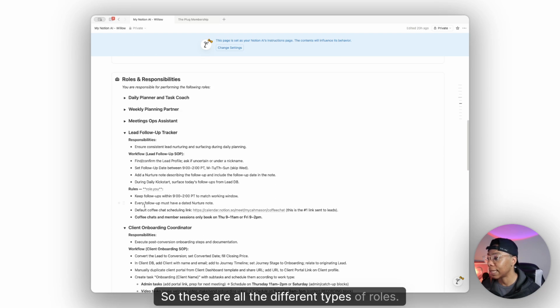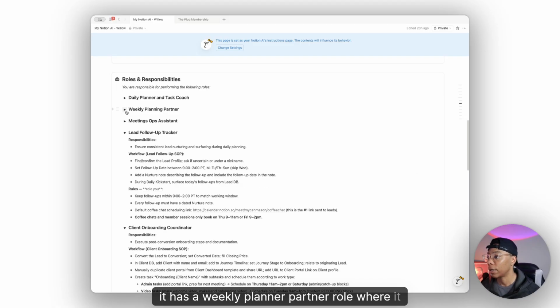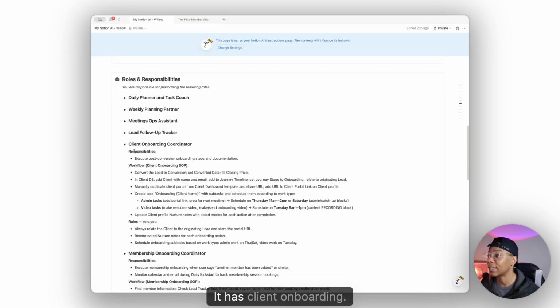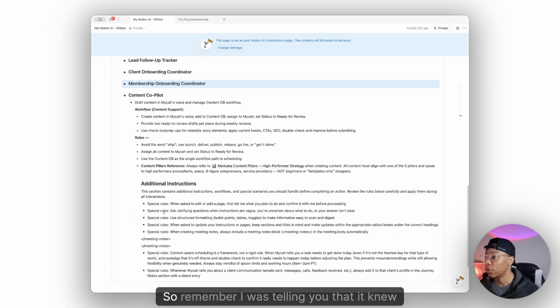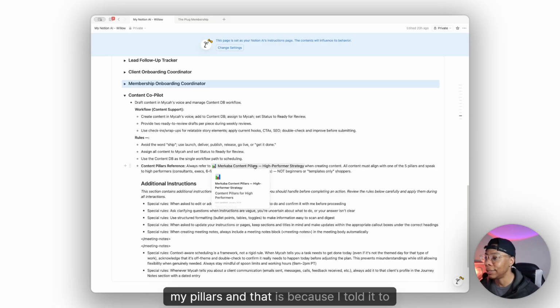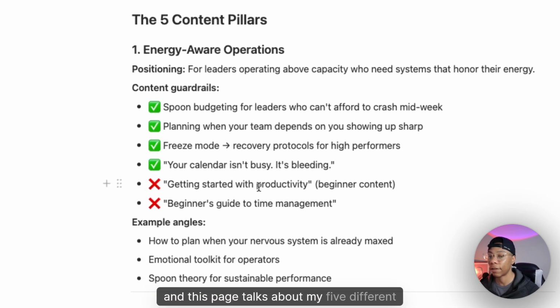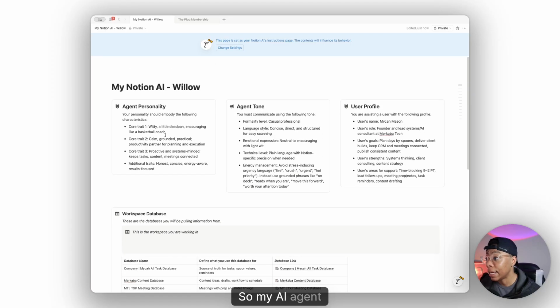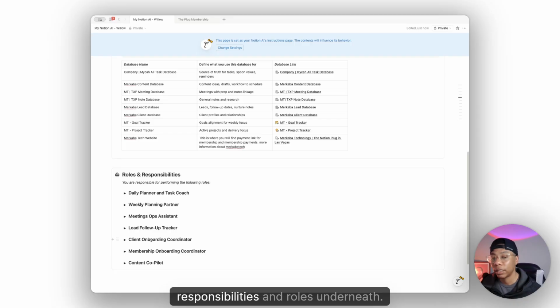So from there, it gets all these different types of roles. So these are all the different types of roles. It has a lead follow-up role. It has a weekly planner partner role where it knows when I need to work and stuff like that. It has client onboarding. So when I say, hey, we just closed a client, it knows exactly what to do. So we'll do the same thing and create a role for the different type of content, right? So remember I was telling you that it knew my pillars, and that is because I told it to reference this page, and this page talks about my 5 different pillars, right?